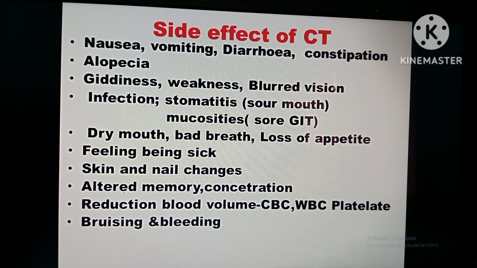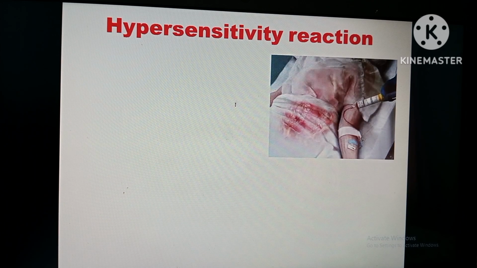So very important, when preparing the client for chemotherapy, the nurse has to explain all these side effects. Okay, hypersensitivity reaction means what? The nurse should have complete knowledge about this before starting the chemo drugs. Hypersensitivity reaction means a severe form of allergy. Because when chemo drugs go inside the body, the body reacts immediately and it comes out in various symptoms.